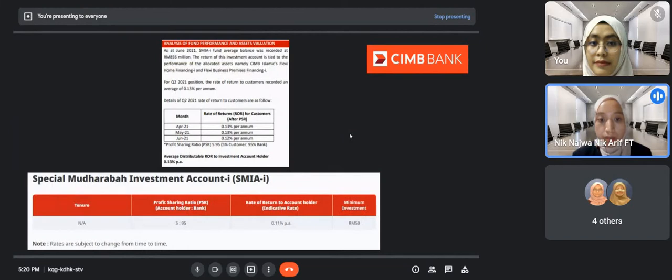for special mudarabah investment, we can see the analysis of fund performance and asset valuation. The profit sharing ratio based on account holder 5% and bank is 95%. Next.